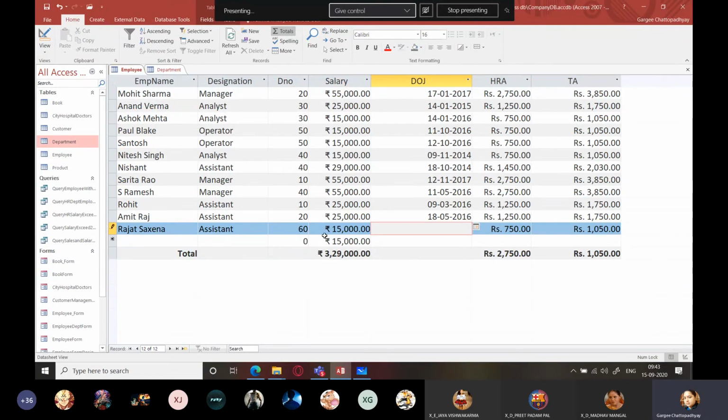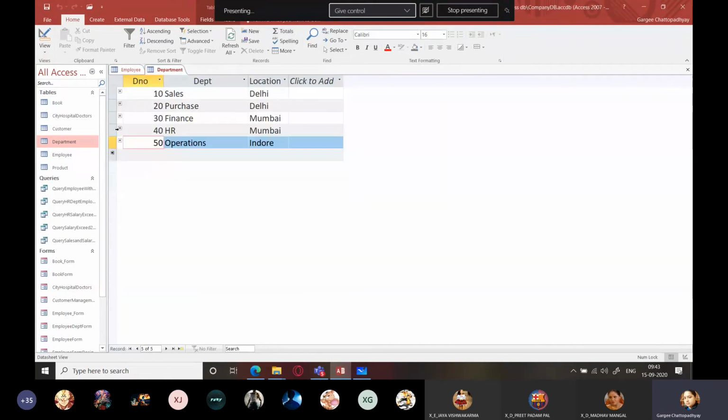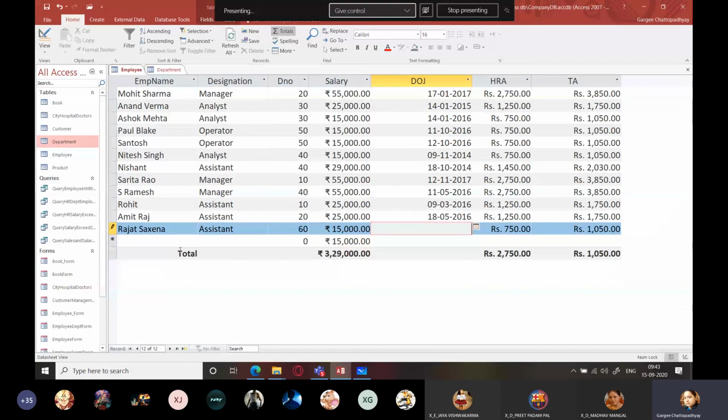What does this show? I have hired a new employee Rajat Saxena who will be working as an assistant in department 60. Now I go to the department table, and there is no record named 60. Which department is Rajat working in? 60 is a fictitious department, a non-existent department.